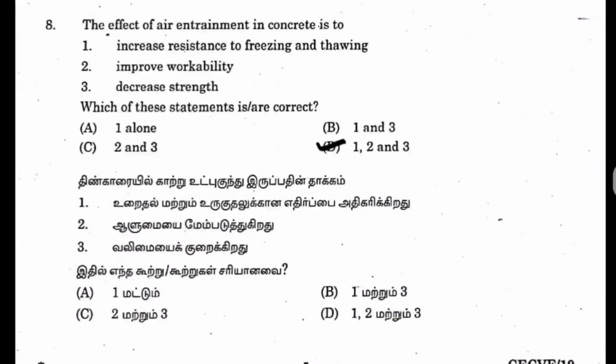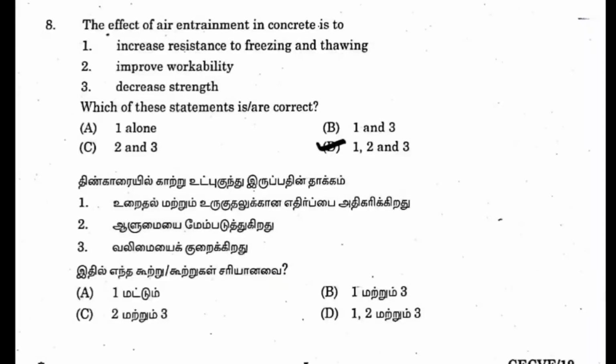Question 8. The effect of the air entrainment in concrete is to increase the resistance to freezing and thawing, improve the workability, and also it decreases strength. So we know that air entrainment is known for its workability property only, so that we definitely know. When you look for other two properties, in the very cold areas they use this air entraining method so as the setting is reduced, that is setting time is prolonged. So it increases the resistance of freezing and also thawing so that it can get a stability of the concrete there, and also it decreases the strength nearly of some 3 to 7% only.